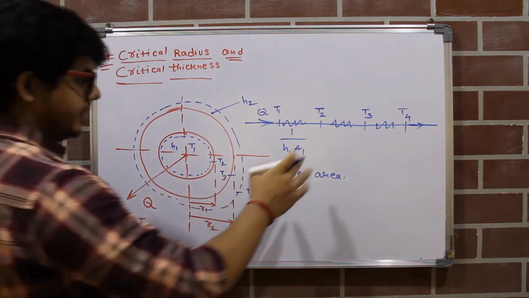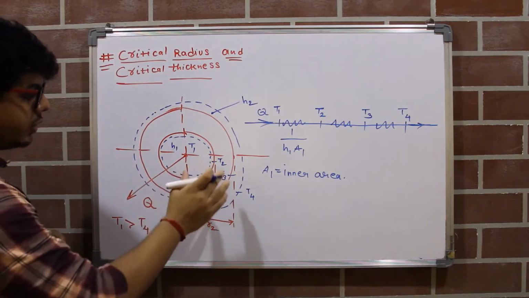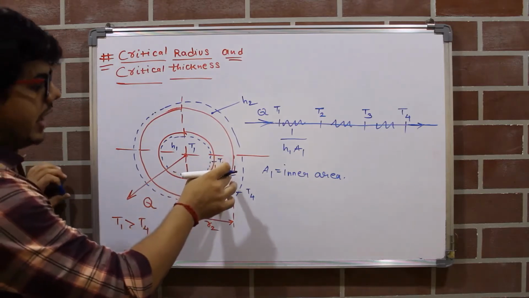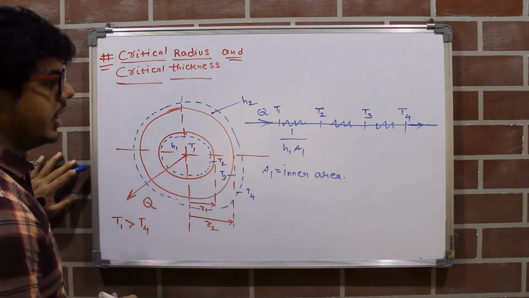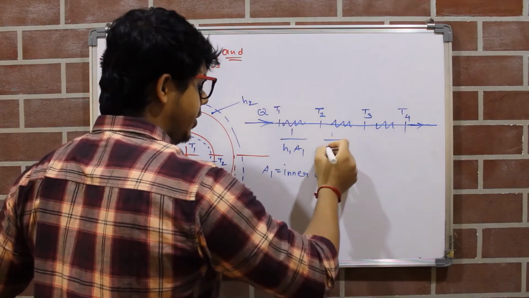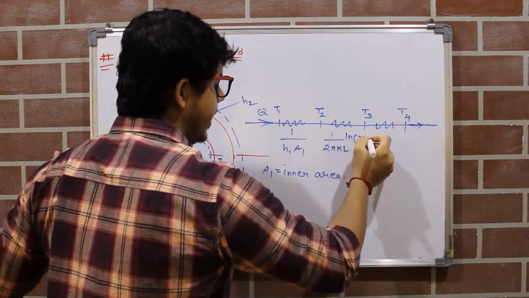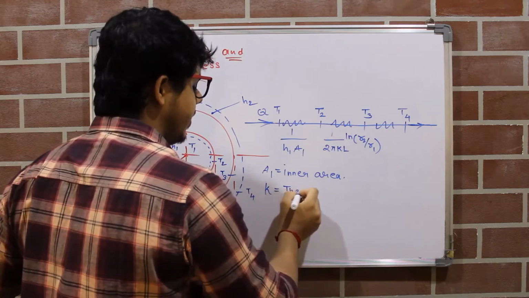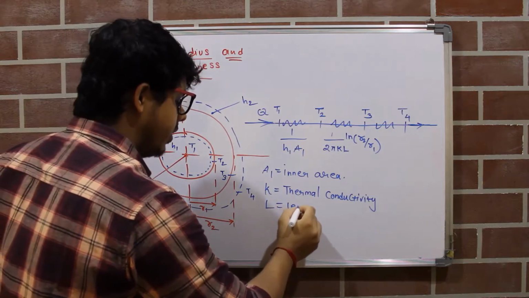Now we will see the thermal resistance between T2 and T3. So you can see here we will have the heat transfer as conduction. So what will be the thermal resistance in case of conduction? It will be 1 upon 2 pi KL into ln of R2 by R1, where K is the thermal conductivity of this pipe, where L is the length of the pipe.